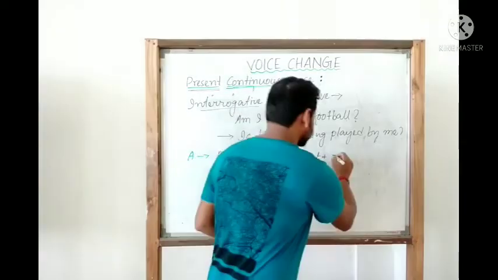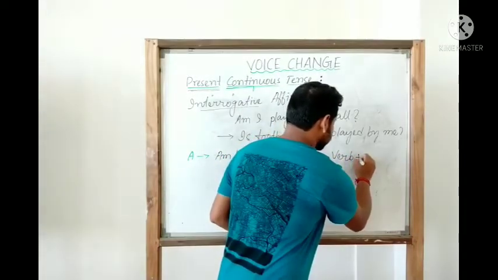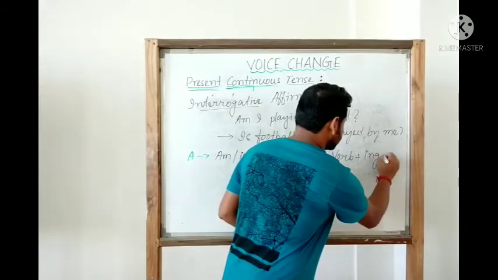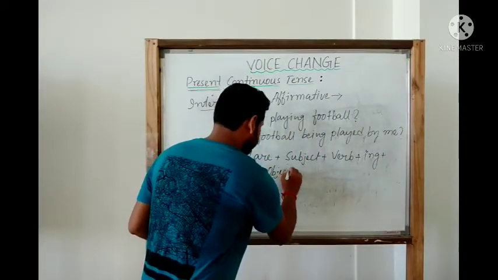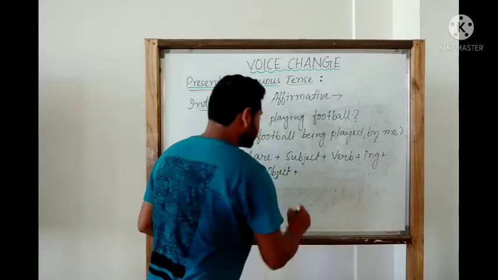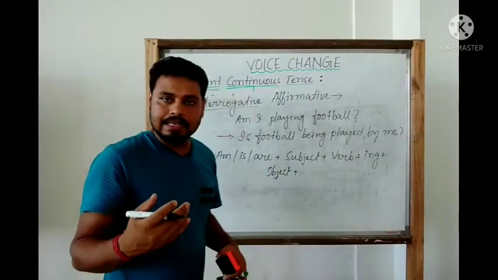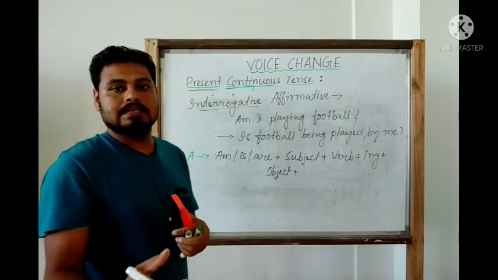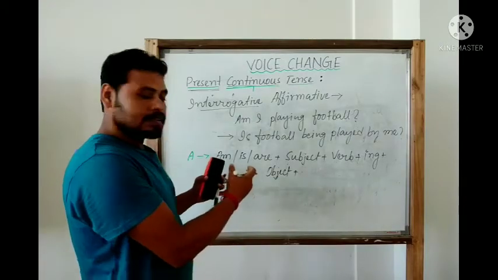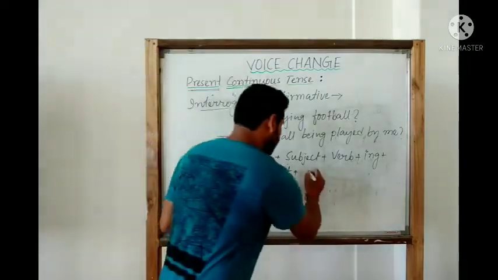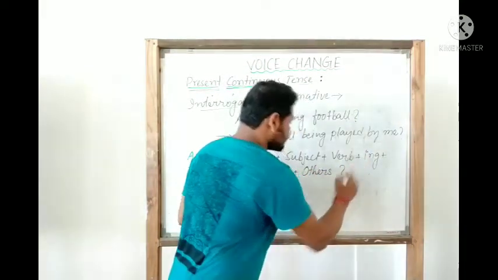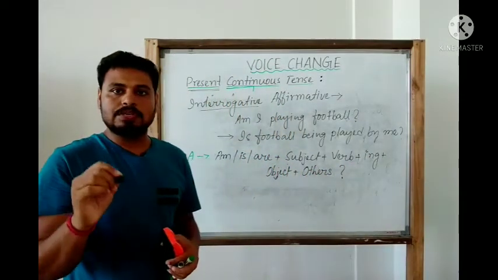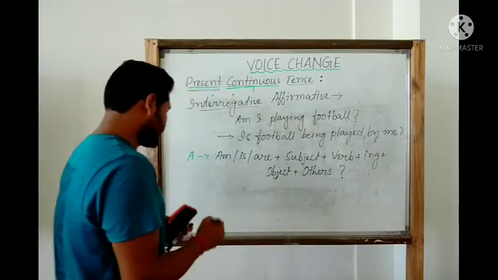Then we have the verb with ing. Then we have the object. And as I always say, if you have any other part of the sentence, you can put that just after the object, so it is others. And remember, we must put the note of interrogation at the end.